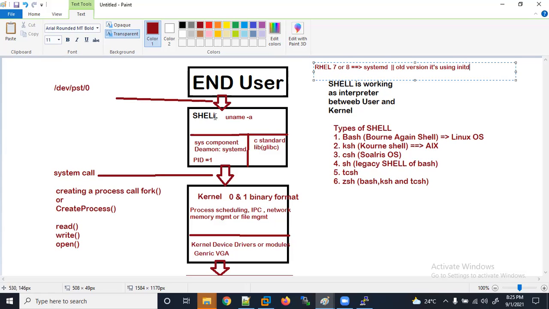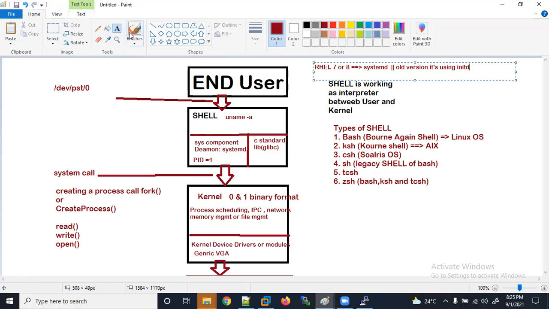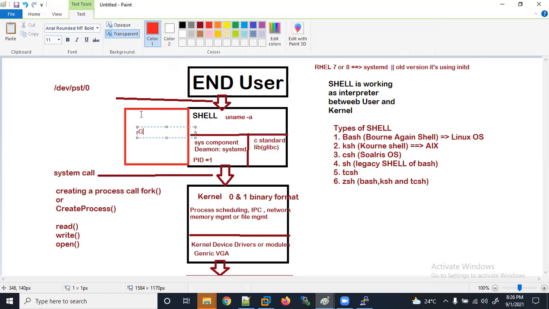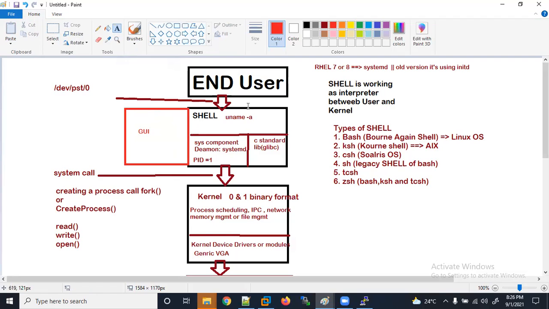Then the end user shell came here. If you think about what a shell is, we are using a graphical user interface, so you can replace this part with graphical user interface.